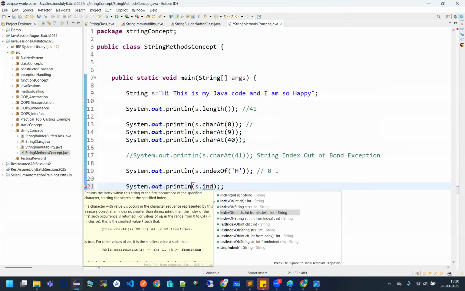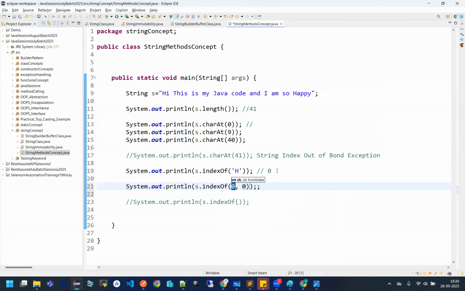If you really want to get the index value of some character, you have to define some index position. If I'm saying that Nishant, I really want to get the I value, at which position my I is there, but I really want to define it from where? From my second index. I really don't want to fetch the first index value.